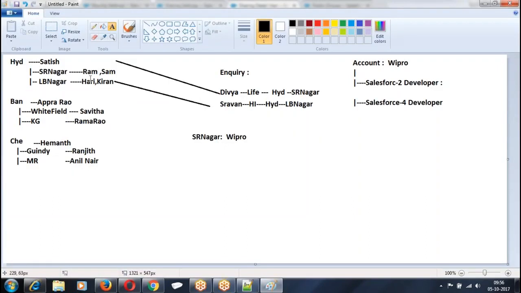Using criteria, what you can say is, if city equal to SR Nagar, branch equal to SR Nagar, show the records to the SR Nagar team. Okay, but these records should be visible to Hyderabad also. Suppose if there are 40 regions under Hyderabad, then I will write 40 conditions. Are you getting my point? And we are not writing this condition for everything, only for account and opportunity.